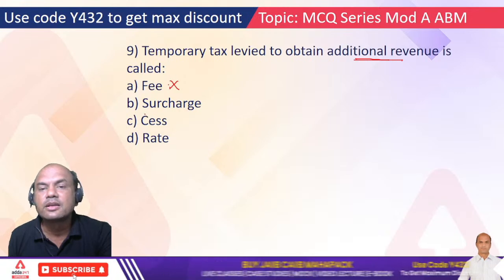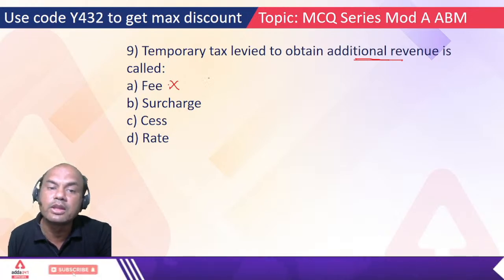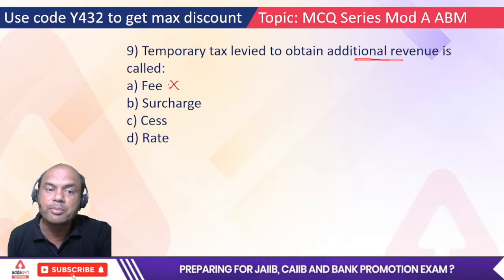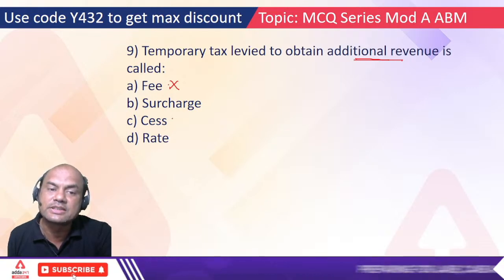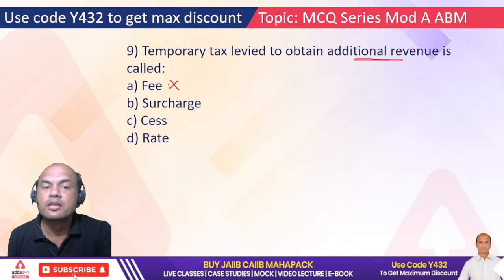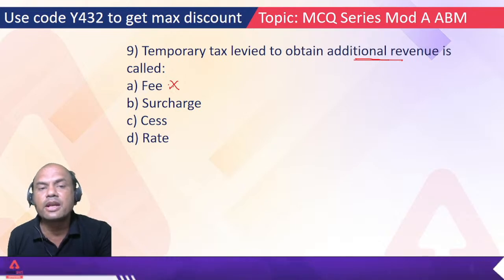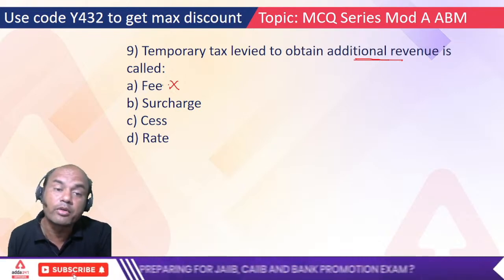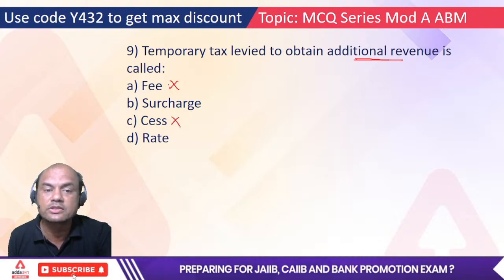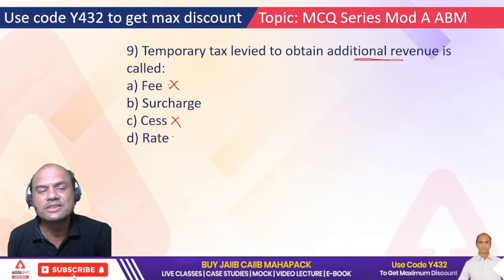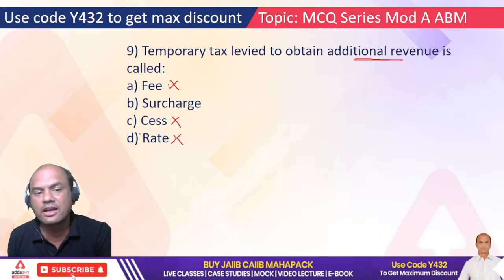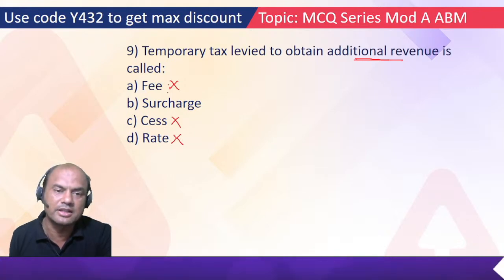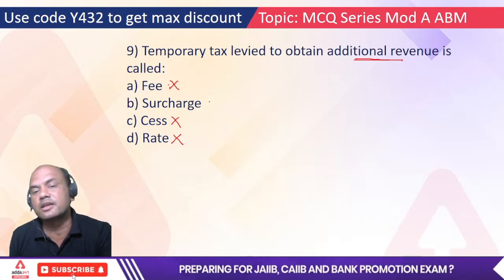Cess is what? Cess is always levied on the full amount. Here, whenever I pay the fees and then government levies cess on that fees, right? Cess means what? It's a point percentage on the amount which is paid. So this is also out. This is not temporary. Rate is different. Rate has nothing to do with this. Rate is meant rate of tax or anything. Surcharge is the correct answer.